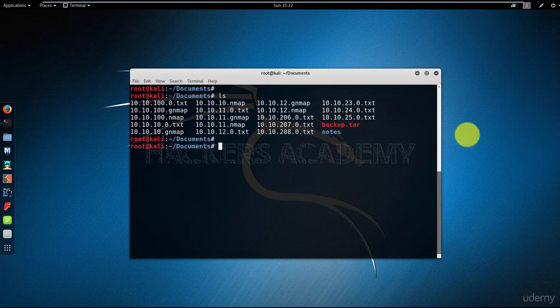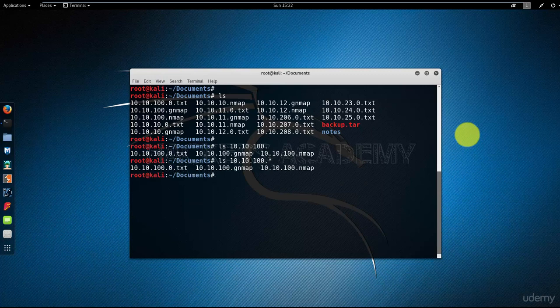Again, I'm going to verify my command with ls before I remove anything. Let me try and do ls 10.10.100. Well, that was simple enough. So that listed the three files for me. So now, for that to work with the remove command, I need to add the asterisk to tell the command to look for anything after the 100 dot. I can verify this with ls 10.10.100 dot asterisk, and again that listed out the three files. Perfect. Now all I need to do is replace the ls with rm.